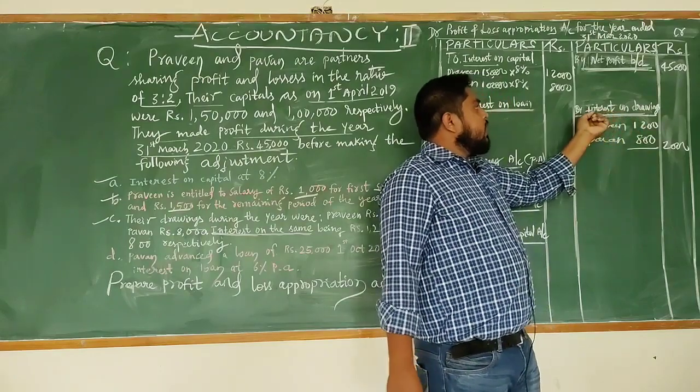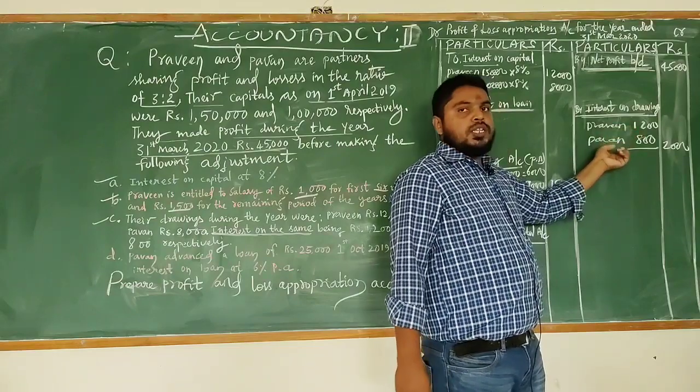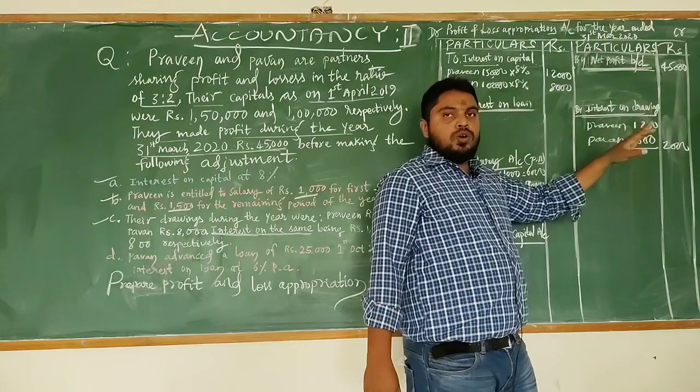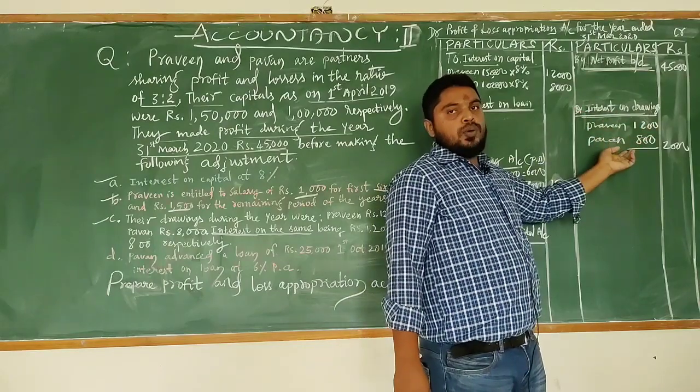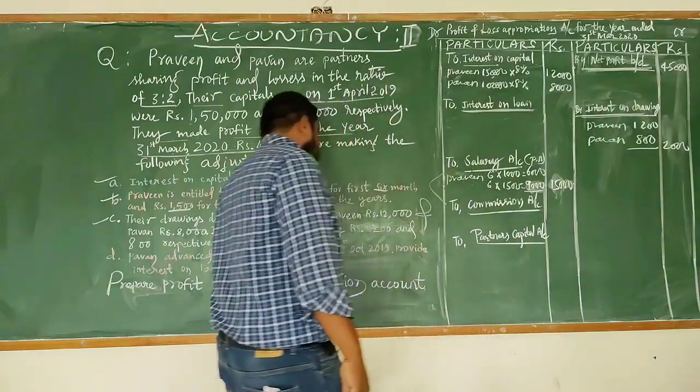So whenever you get interest on drawings as a direct amount in the question, no need to calculate here. No need to calculate. And one more thing, withdrawals amount we have to ignore. Withdrawals amount we have to ignore. So next,